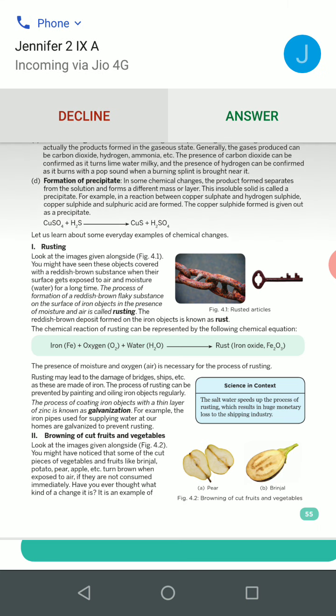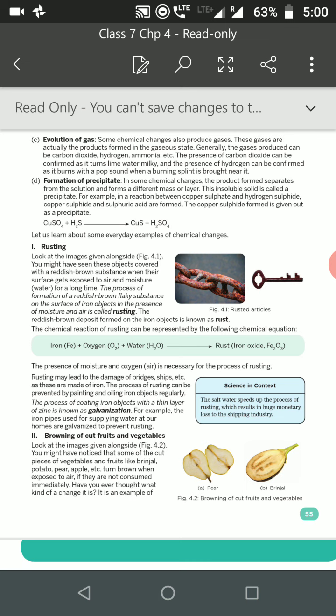Next, browning of the cut fruits and vegetables. When you cut an apple, after some time you see that it has changed color. Like if you cut the potato, the pear, or the apple, it turns brown in color. That is when it is exposed to the air, or if they are not consumed immediately, then you will see that the color has been changed.